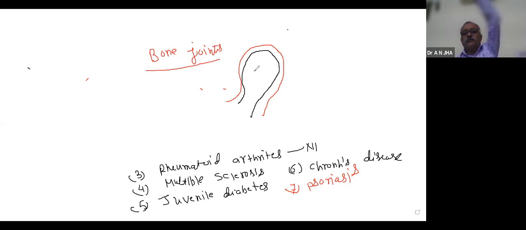Anyway, what happens if we move our hand like this, or the leg? It moves here. So what happens here? There is a thin layer here. This layer is called the synovial membrane.